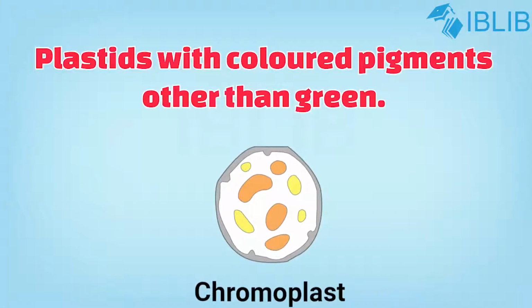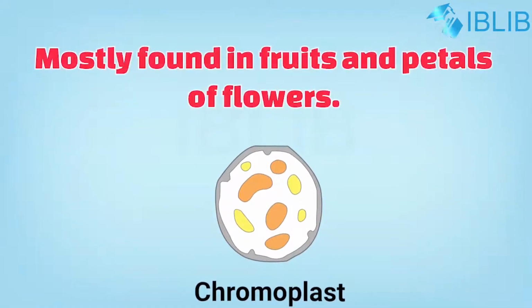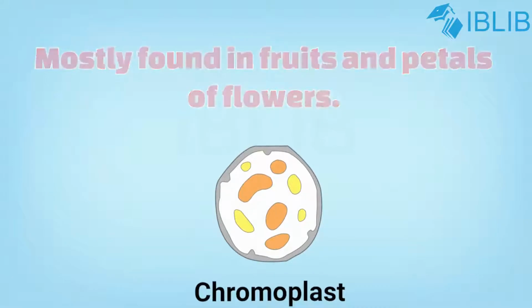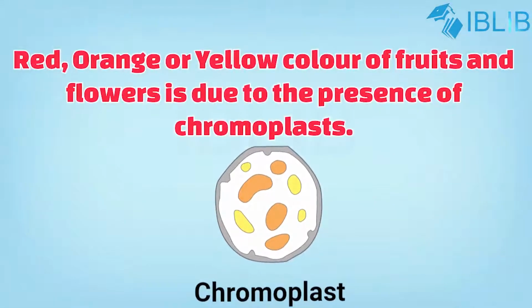Chromoplast. These are plastids with colored pigments other than green. They are mostly found in the fruit and petals of the flower. The red, orange and yellow color of fruit and flower is due to the presence of chromoplast.